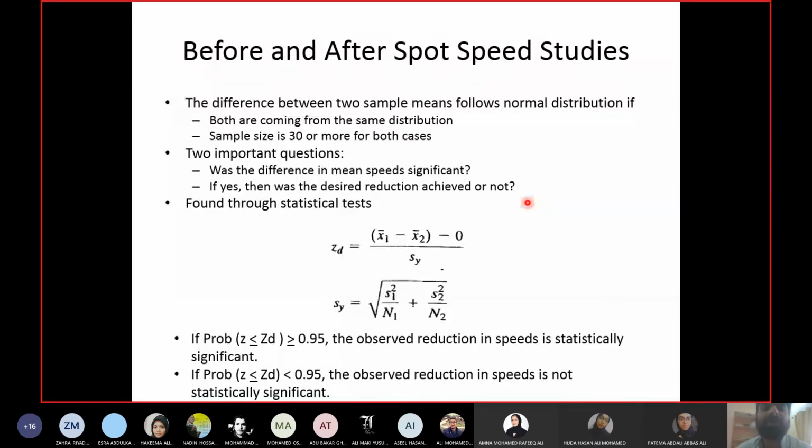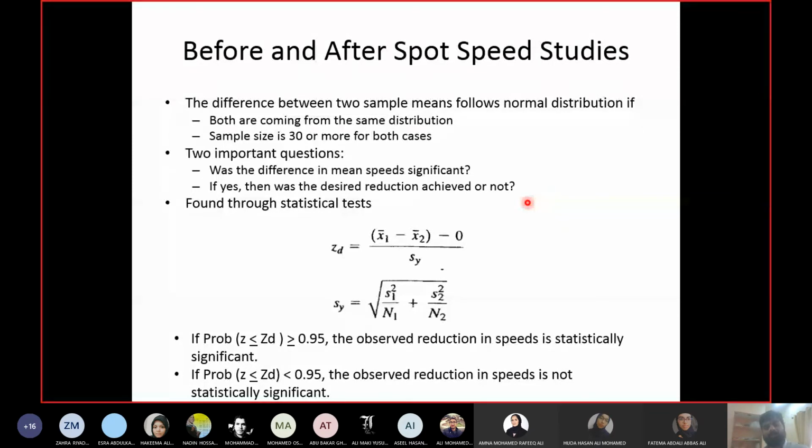If the answer to the first question is no, then obviously you did not achieve the required reduction, right? If you did not achieve any significant difference, how can you achieve the required reduction? The required reduction will come after significant difference. If you are still at the same value, which is the before sample mean, then how can you achieve the required reduction?